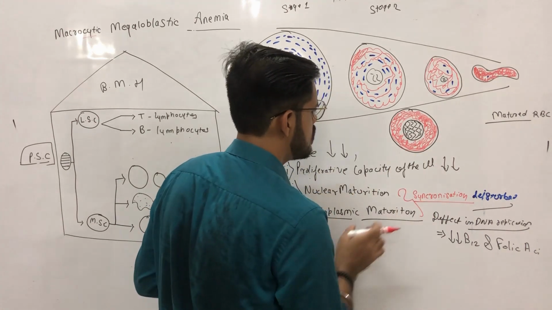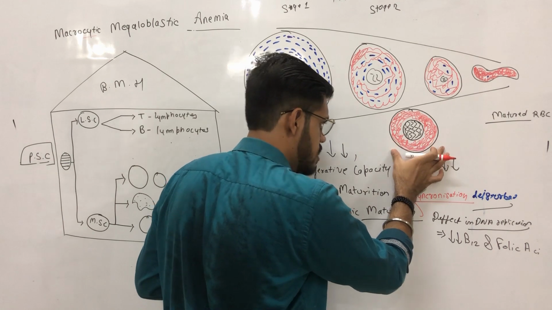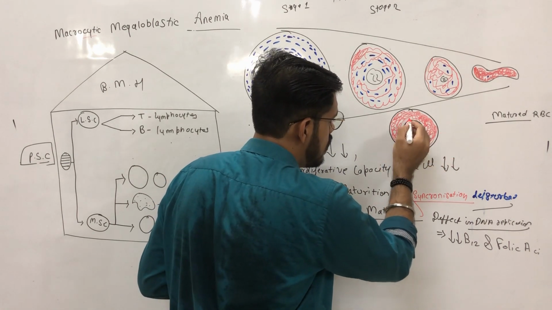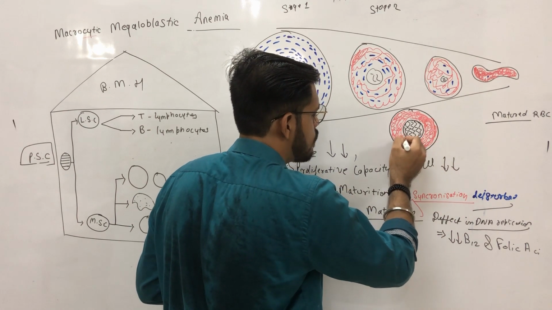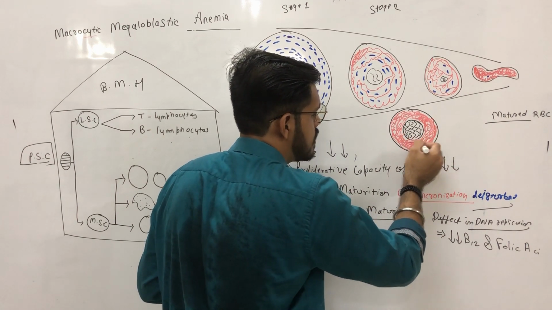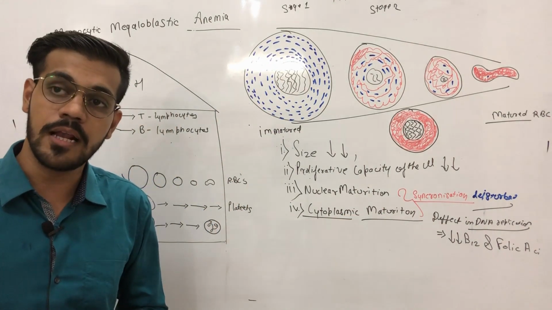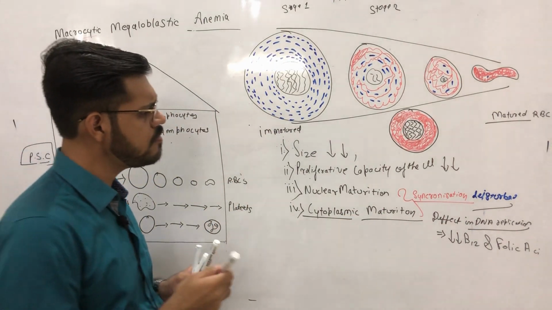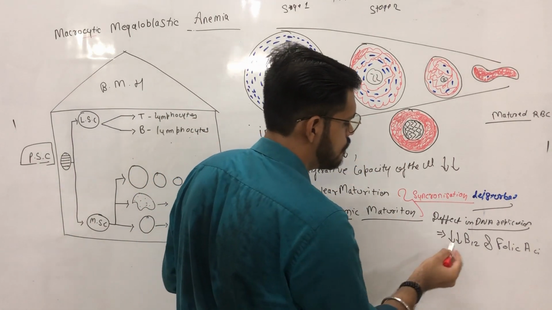But in this case, due to defect in DNA replication, a cell is produced which has a larger nucleus and a fully developed cytoplasm, or the RBC is fully hemoglobinized. This all occurs due to defect in DNA replication.